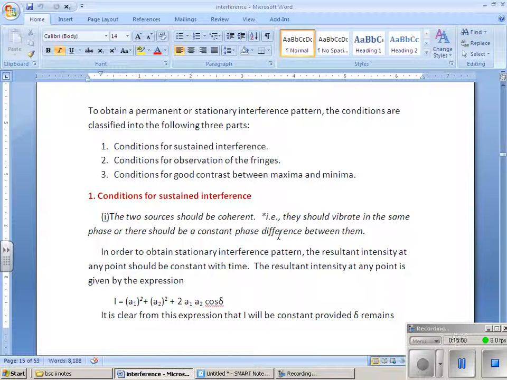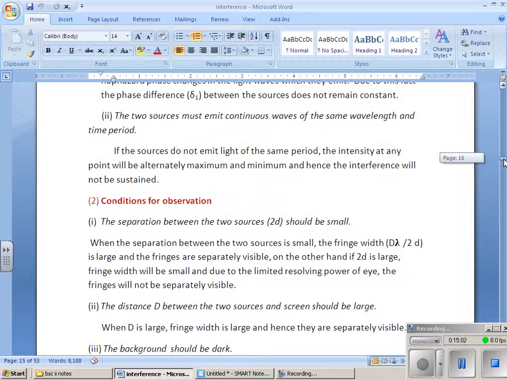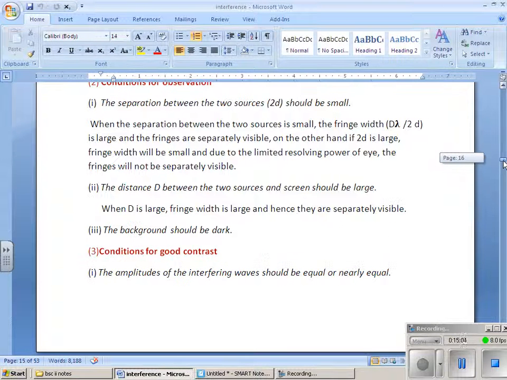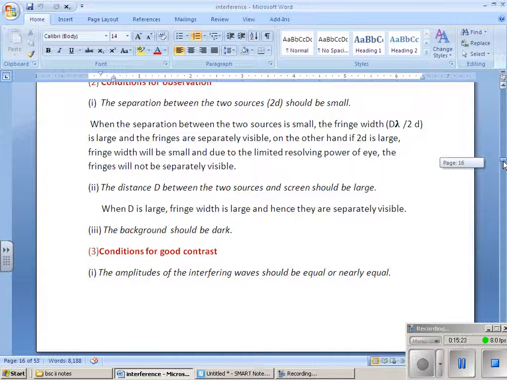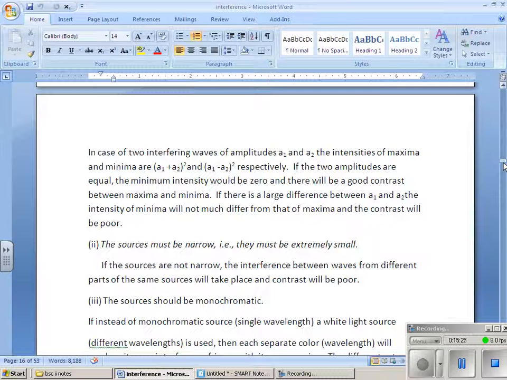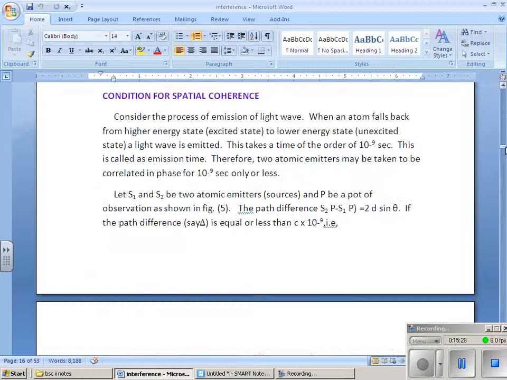And for observation of the fringes, what we require is the distance between the sources and the screen where the screen is placed. The background must be dark and the distance D must be large, then only we'll get nice fringes. And for good contrast, the amplitudes of the sources S1 and S2 must be equal or nearly equal. So these are the conditions for interference.